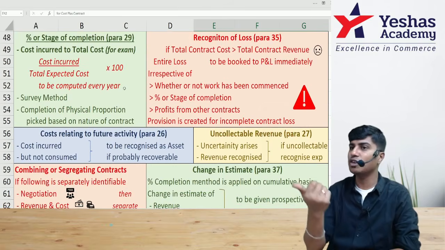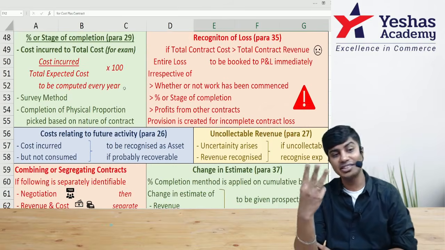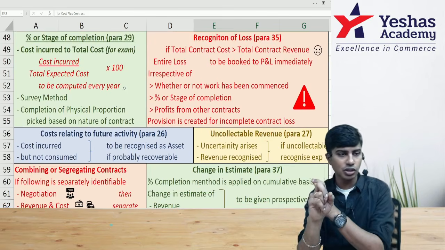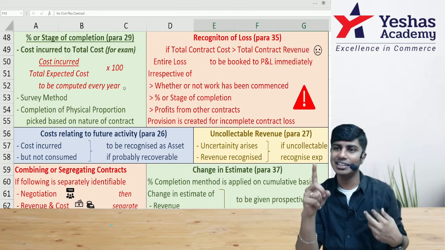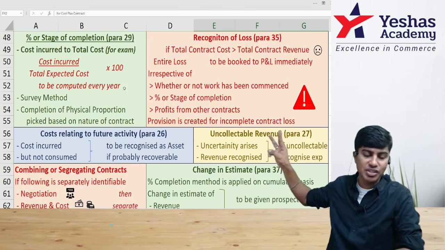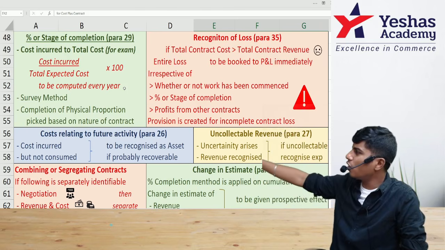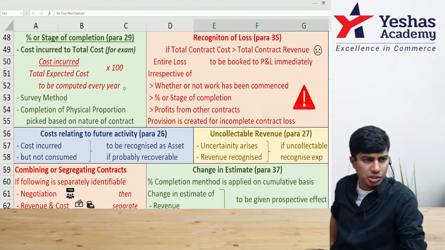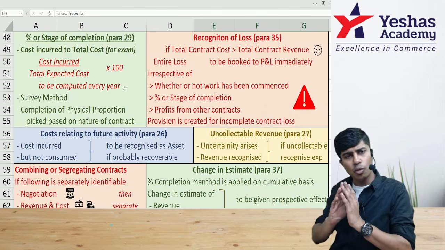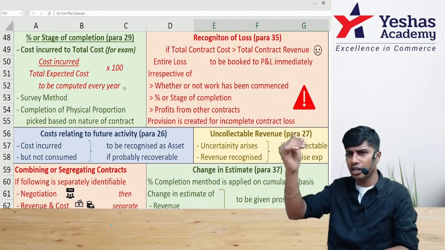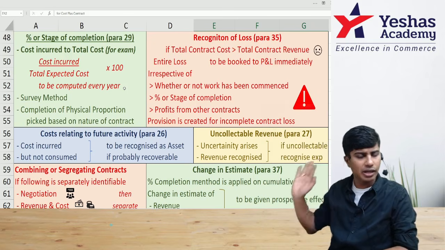I told you stage of completion is computed under three methods. One is cost incurred to total cost, what we follow. The other method is survey method. Next one is physical proportion method. We don't follow survey method and physical proportion method. That is work certified thing. We go by cost method. That is cost incurred divided by total cost multiplied by 100.